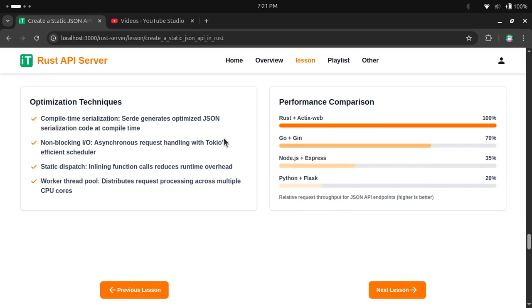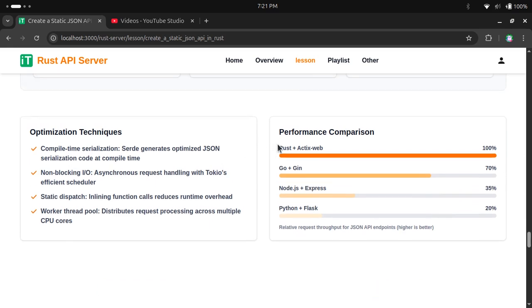Currently you can see the performance comparison that I did. I was actually looking at whether Rust is good for us to learn or not, and I found it's really good.